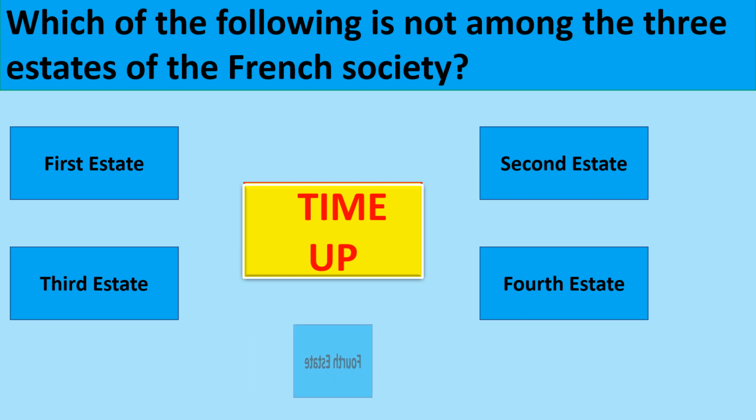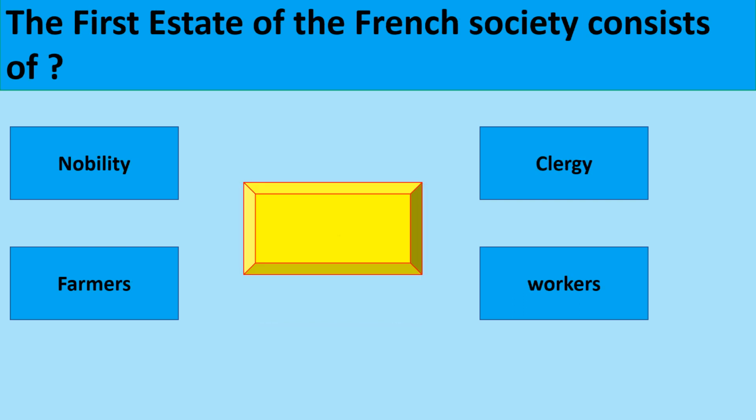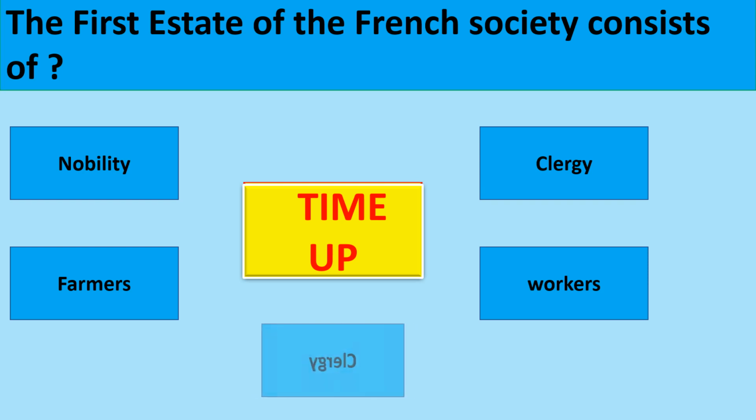The correct option is fourth estate. The first estate of French society consists of. The correct option is clergy.